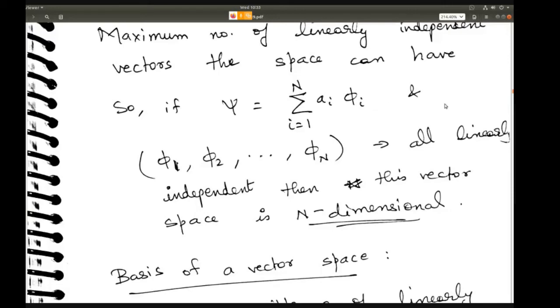All these phi 1, phi 2, phi 3 are the basis vectors. And the number of such vectors is the dimension. So if there are n such basis vectors, then you have n dimensions.